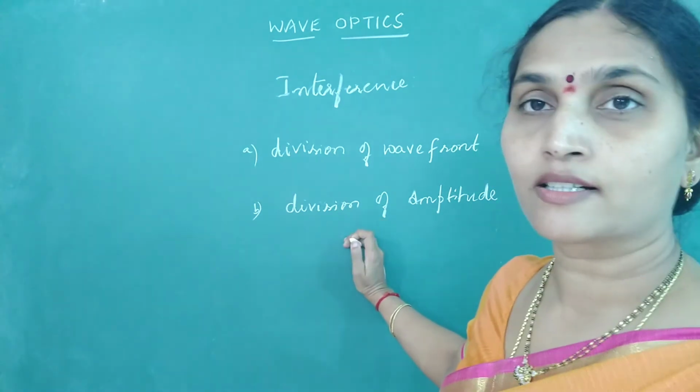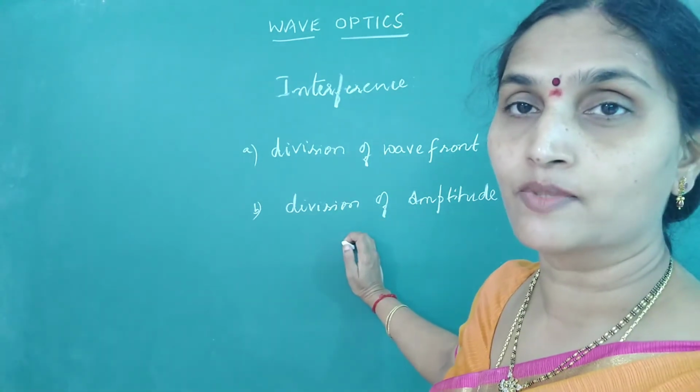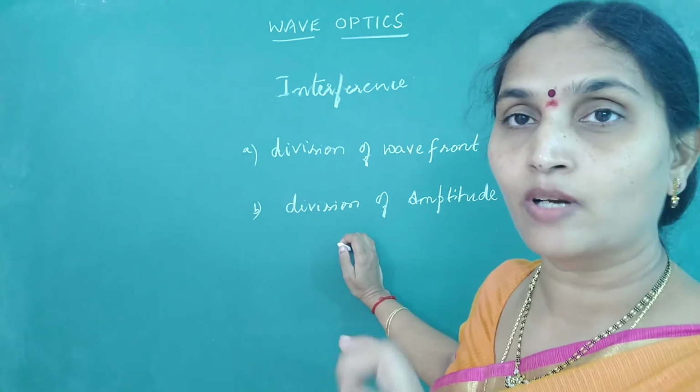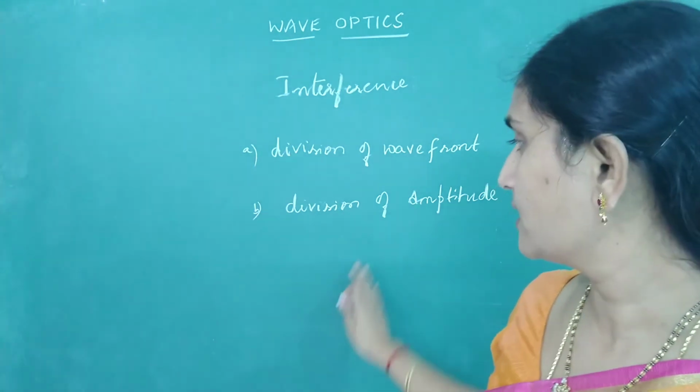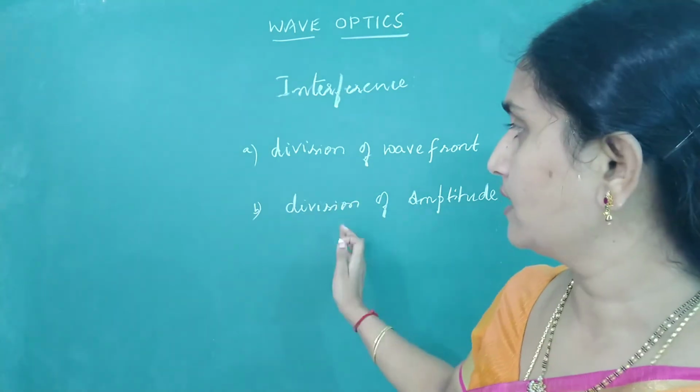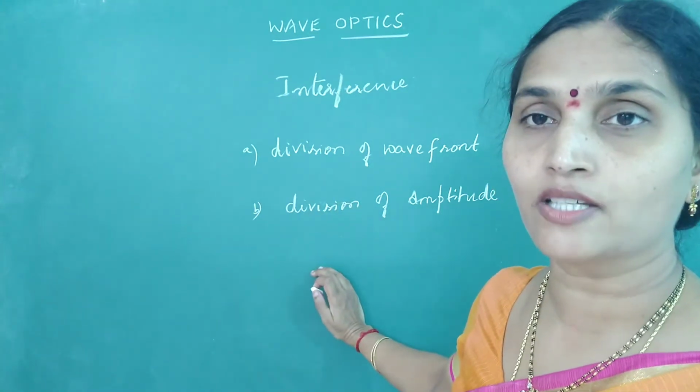Whereas the colors that you observe on thin films, okay, a thin layer of oil, if it is on the surface of water, you observe colored patterns. That is an example of interference by division of amplitude. We will be studying both of them in case of interference.